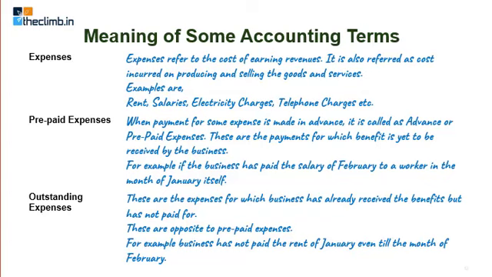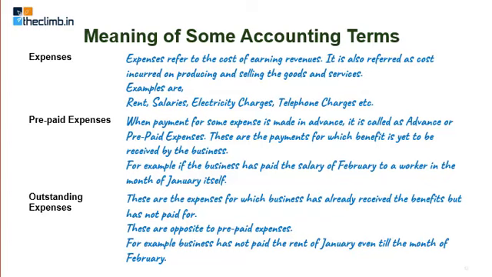Similarly, there can be expenses also. That means the benefit which you have already consumed, but the payment is not yet made. In that case, that will be termed as outstanding expenses, or unpaid expenses.